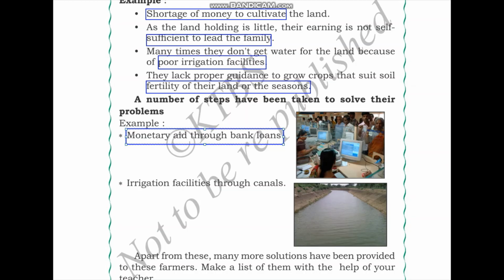To help with these problems, banks and the government have been providing them with loans. Another solution is irrigation facilities through canals. If proper infrastructure is created for irrigation, then the crop yields would be better.